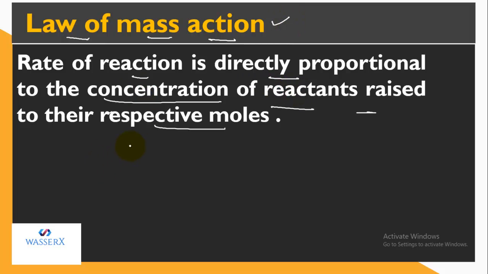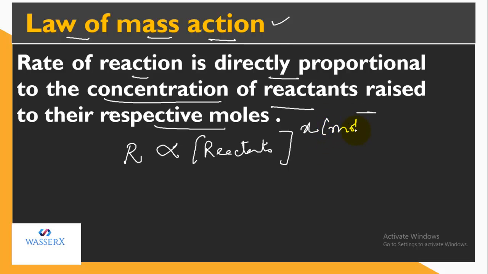So according to this, the rate of reaction is directly proportional to the concentration of reactants raised to the respective moles. Let's say I have a reaction in which A and B combine to form AB, and the moles involved are, let's say, a and b.